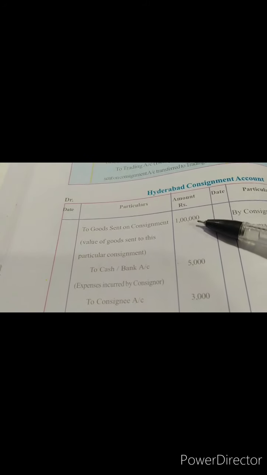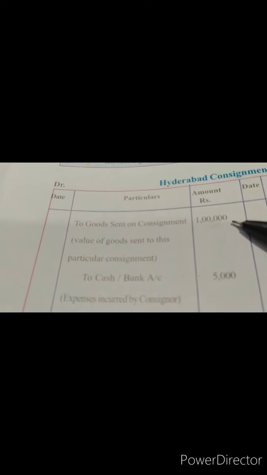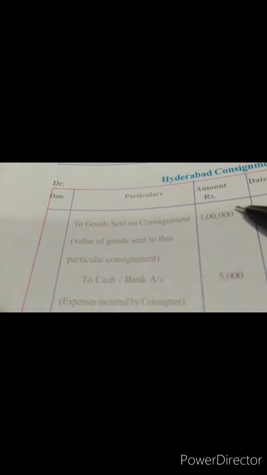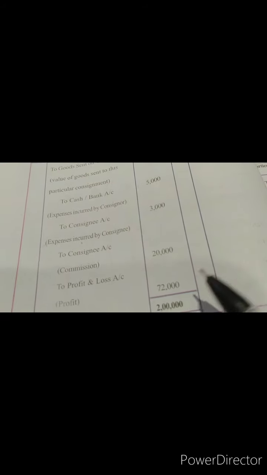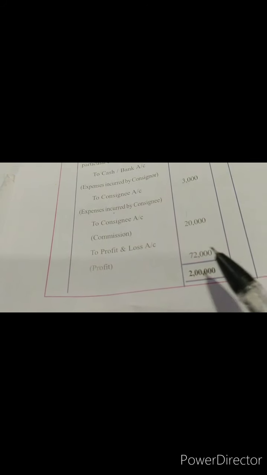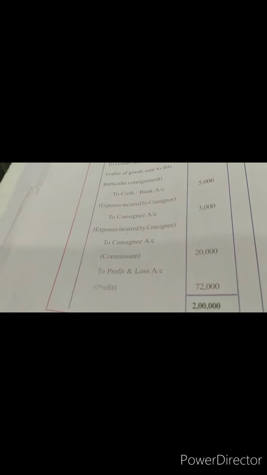Actually, he was willing to sell his products for 1 lakh. Other than that 1 lakh and other than these expenses which he has borne, how much is he still left with? 72,000. So here you will write it as to profit and loss account, and within brackets you will mention profit. This is the profit which will be shown in our profit and loss account in the financial statements.